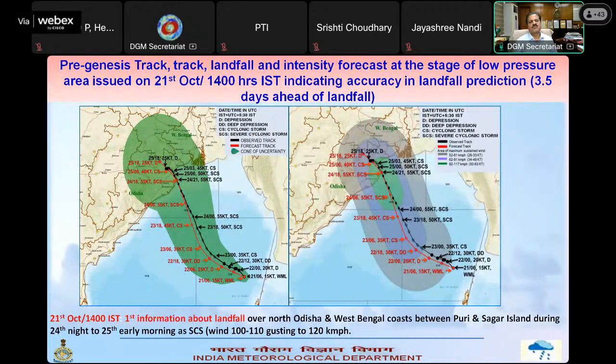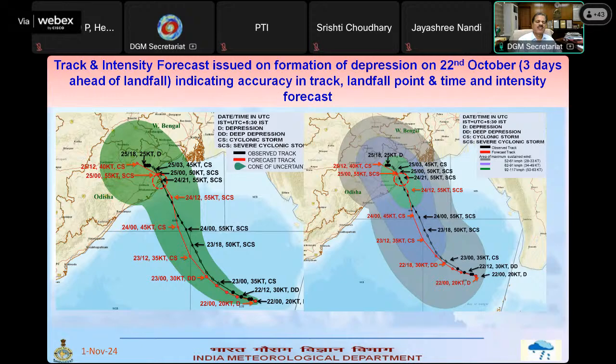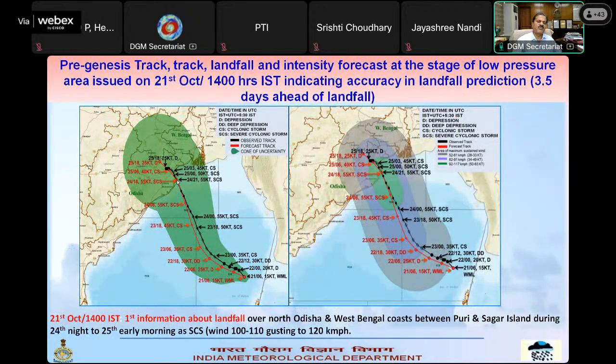This is the forecast verification. The left one is the pre-genesis track forecast we issued at the stage of a low pressure area on 21st around noon. This forecast was issued. The red line was the forecast track and intensity, and the black one is the actual track and intensity. You can see the landfall point here where it crossed the coast. And how the black line and red line met with each other and were very close to each other, giving the confidence to the managers to take all actions.